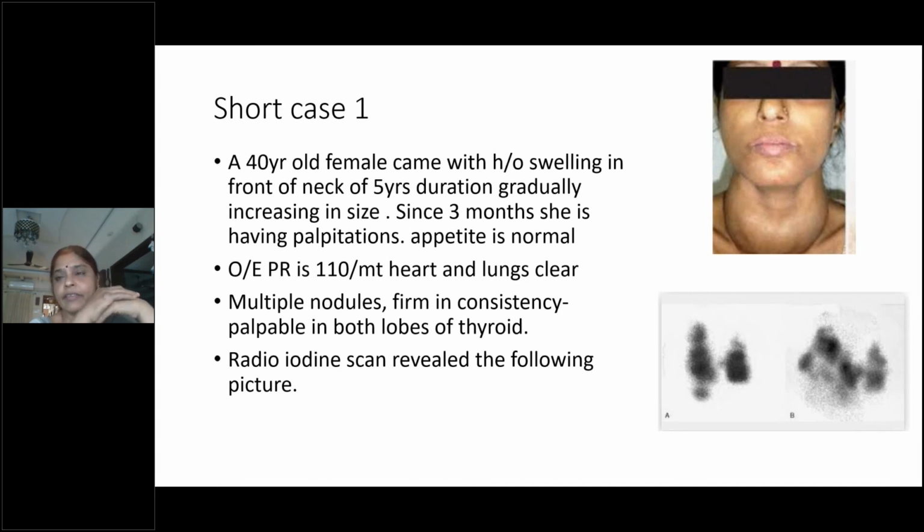You can see I have given a 40-year-old female. That means she's middle-aged, right? And then she is having 5 years long swelling in front of neck. And then I have also described it as multiple nodules. That means multinodular goiter of 5 years duration. But since 3 months, she is having symptoms of thyrotoxicosis like palpitations. And I haven't particularly mentioned that appetite is normal. Appetite and all are not much changed in case of a secondary thyrotoxicosis. So this is a case of toxic multinodular goiter.